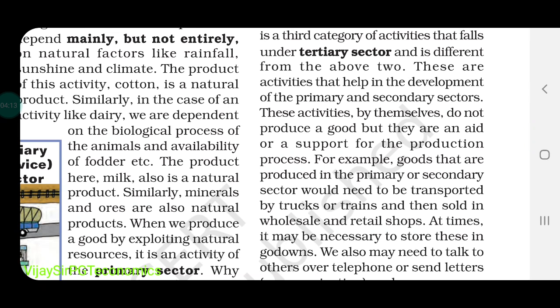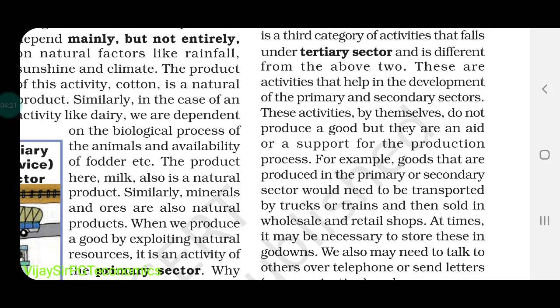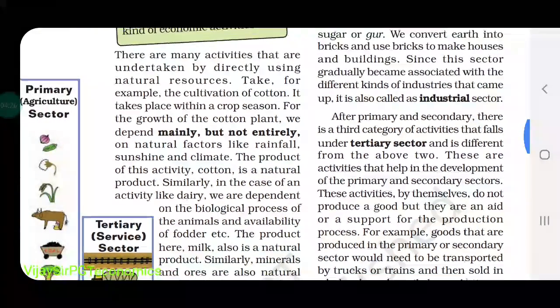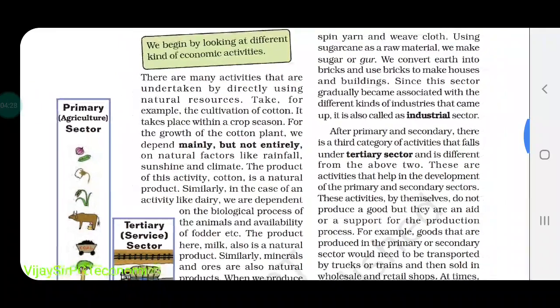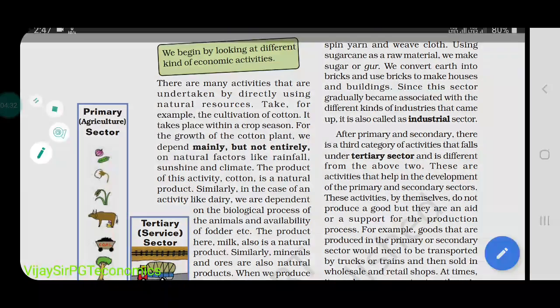Okay, so basically the primary sector is the agriculture sector, the secondary sector is the manufacturing or industrial sector, and the third one, the tertiary sector, is known as the service sector. Okay, these three activities are performed in that. So this is all about the sectors, and the next thing we will talk about in the next video.